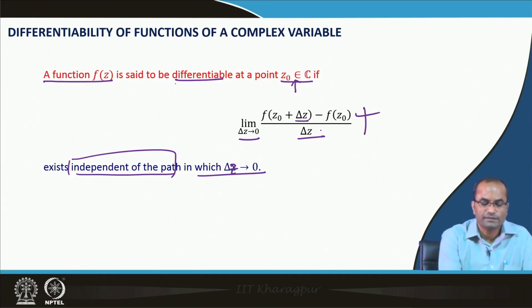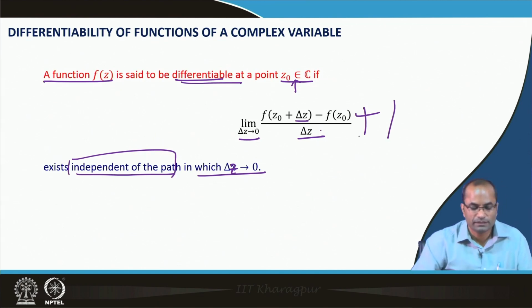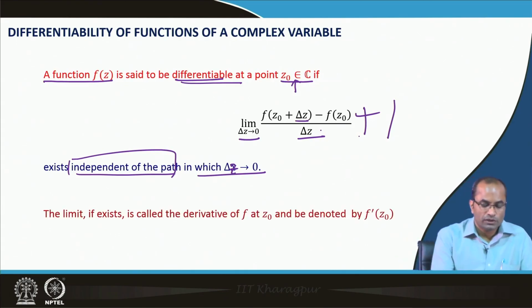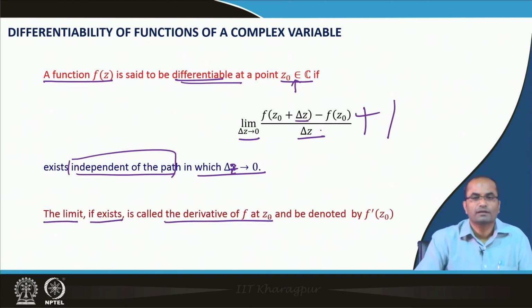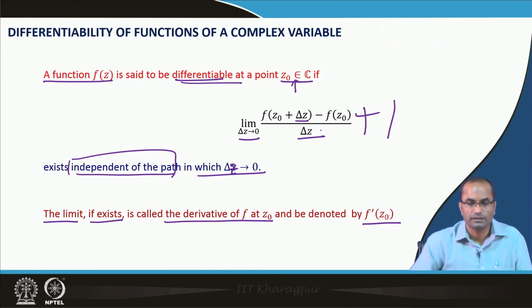So, the limit should exist independently of the path when delta z approaches 0. So, f(z) is said to be differentiable at a point z naught if this limit exists independent of the path in which delta z approaches 0. The limit, if it exists, is called the derivative of f at z naught, and is usually denoted by f prime of z naught, the standard notation we have been using earlier as well.